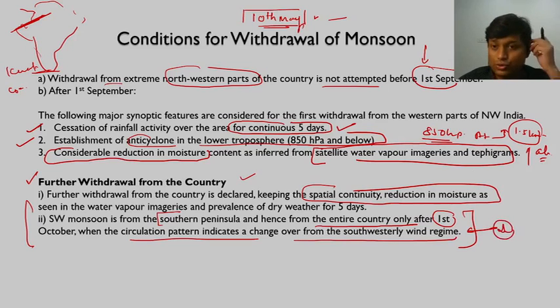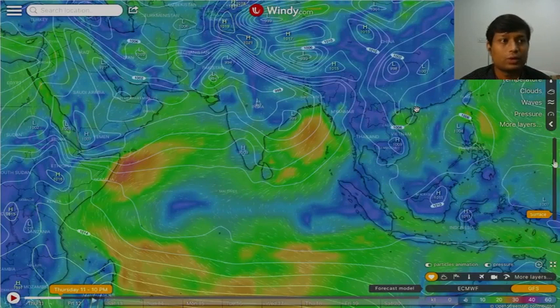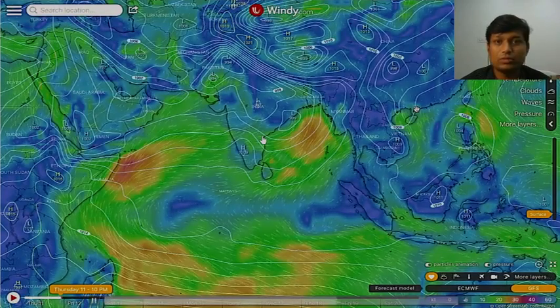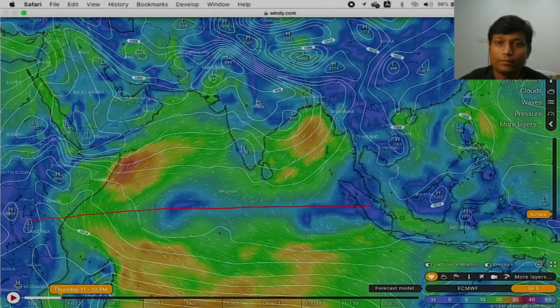If I can, I will show you some graphics. I'll also give you a link to those graphics. You can very well understand how this wind pattern exists. So if you can see, this is the condition when there is monsoon rainfall, right? There is a marked pattern of winds. This is the equator, and these are southeasterly trades. You can see they are crossing the equator and then hitting the Indian coast, right? So this is the well-marked formation of monsoon winds that we have seen.